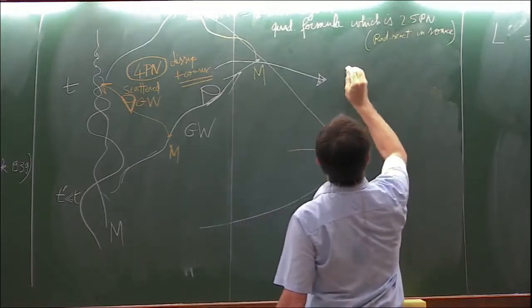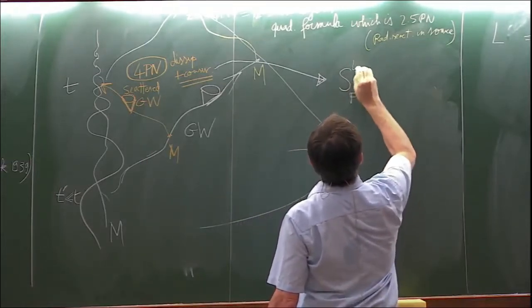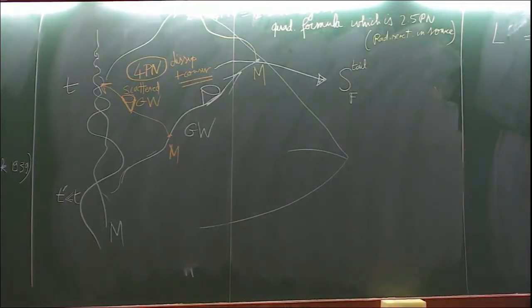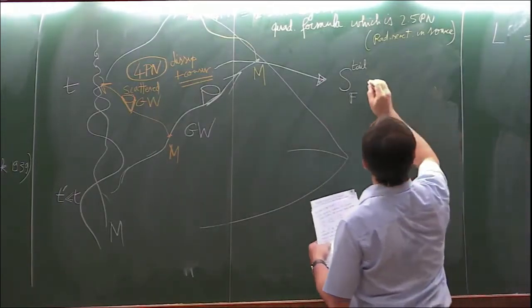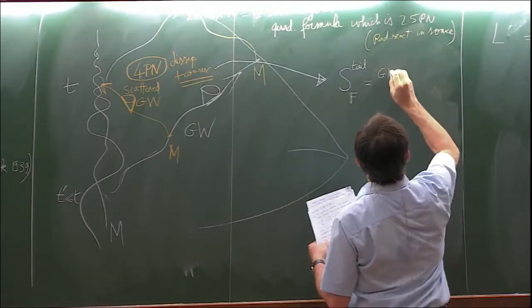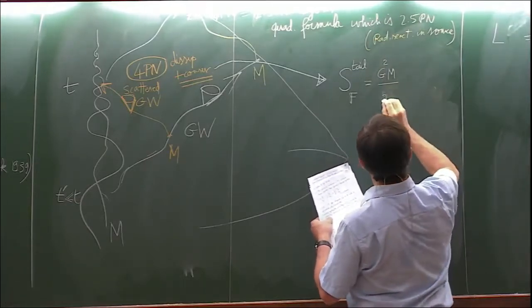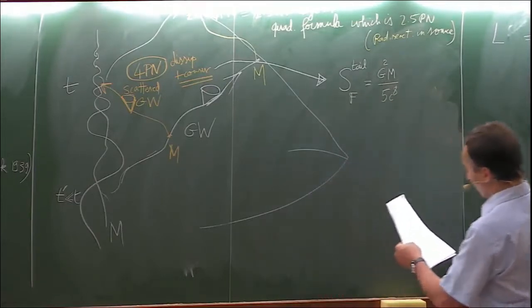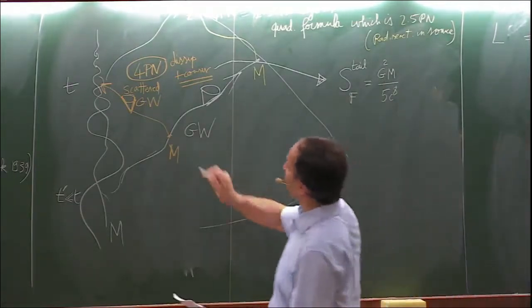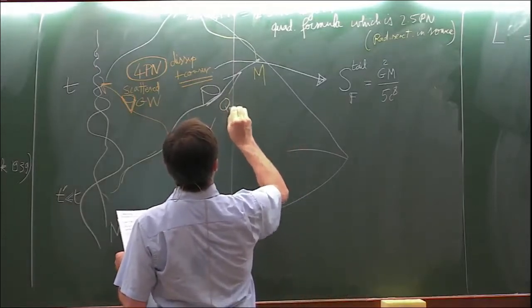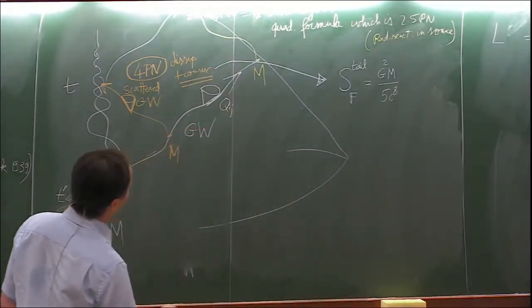And the Fokker action, including this term corresponding to the tail, is given by the formula. So this will involve the coupling between the mass of the source and the quadrupole moment of the radiation, of the linear order radiation.